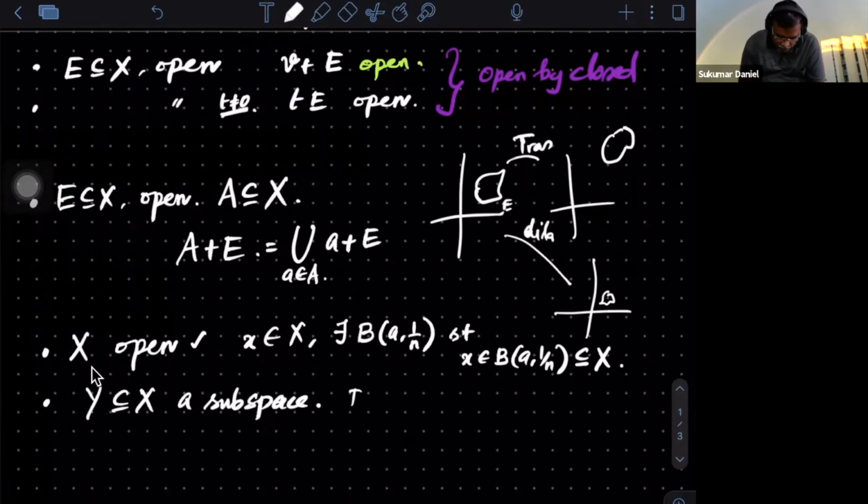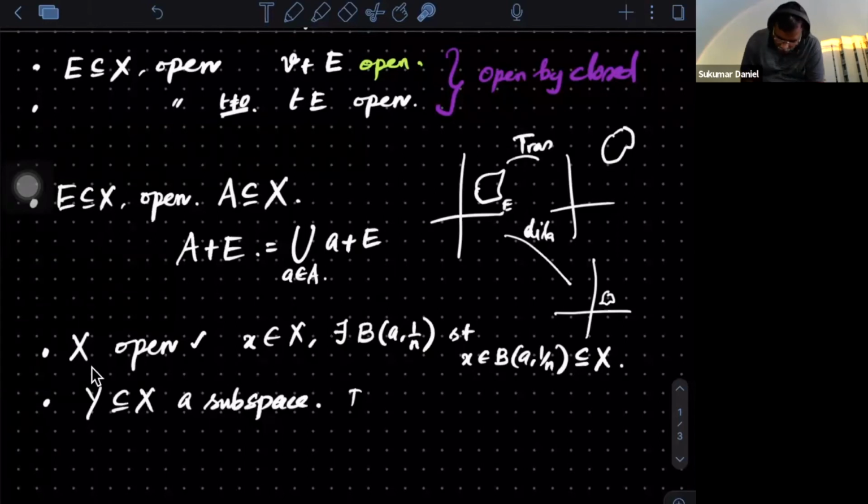So what is the obvious choice here? I need to produce the a and 1 by n, which should contain x. So I will take a to be x itself, and I can take any 1 by n. Well, let's say n equal to 2. I know that the whole ball centered at x of radius 1 by 2 will be completely sitting inside X. And hence we can prove that every point is an interior point.